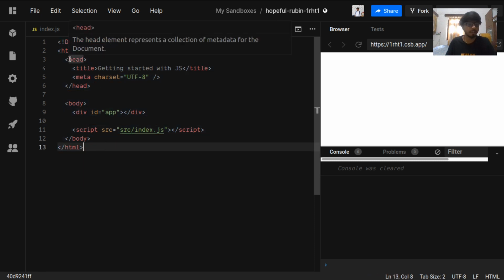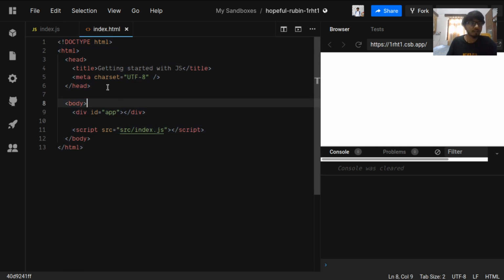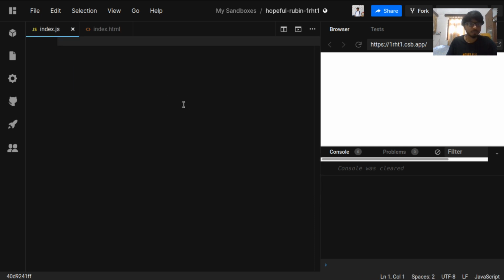You can use any editor of your choice. We have a basic HTML file with a title and a script. Let's console log things to check if things are working.